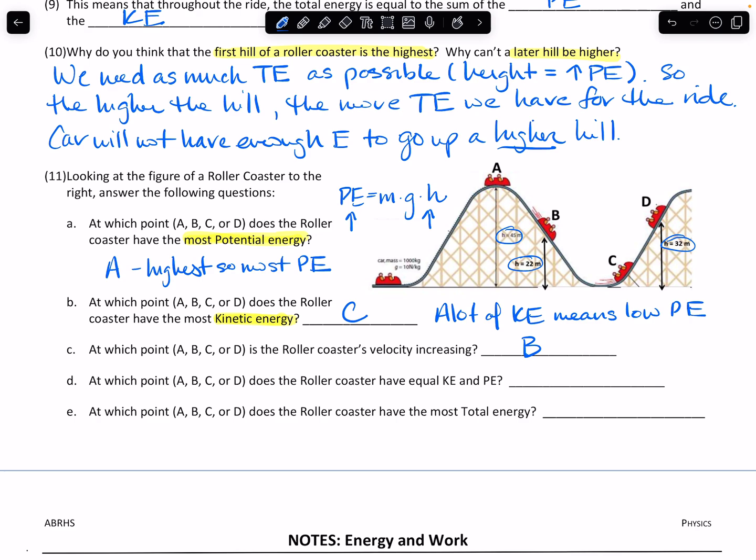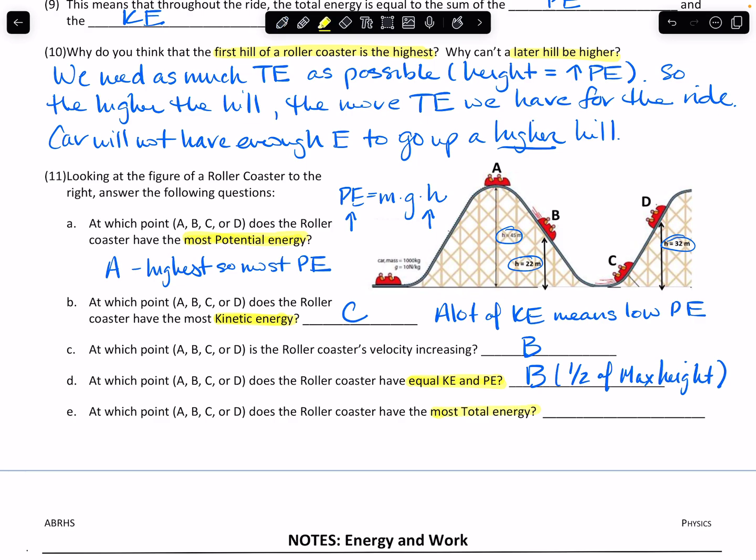At which point does the roller coaster have equal potential and kinetic energy? Now, this is a good question. All right, now it's not perfect here, but what we need is a point where the height is basically half of its maximum height, because at that point, the potential energy and the kinetic energy should be equal to each other. All right, our maximum height is 45 meters, so I would say that point B is going to be the closest. All right, that's just under half of the maximum height. So we'll say half of max height.